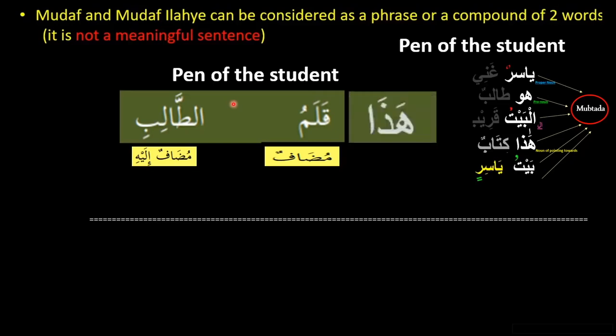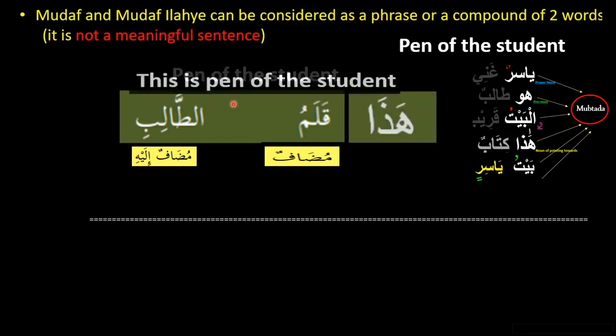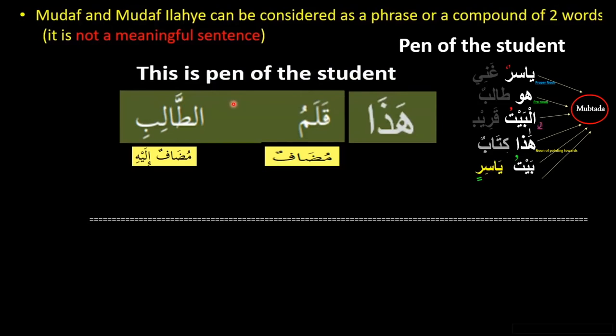But if I say Hadha Qalamu Talibi, now what happened? The meaning has become: this is the pen of the student. Now it's a meaningful sentence. Now you cannot ask me any further. If I say pen of the student and become quiet, you will be looking at my face, waiting for me to say something about it. But if I say Hadha Qalamu Talibi, you are satisfied. This is a full sentence. This is the pen of the student.